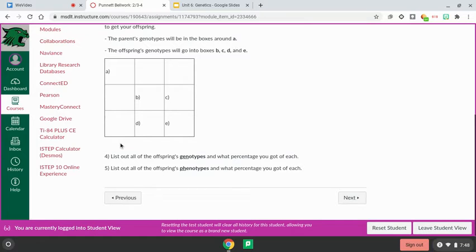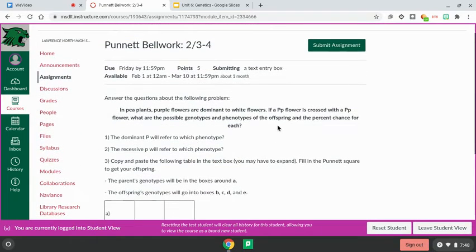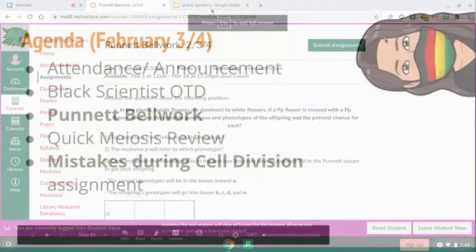In numbers 4 and 5, remember that genotype and phenotype are different. I want you to list out each one you see in this Punnett square, not including the parents, just the offspring, and what percent. Remember, each box is worth 25. Okay. At this point, it should be second nature. We're just continuously practicing this. Let me know if you have any questions.